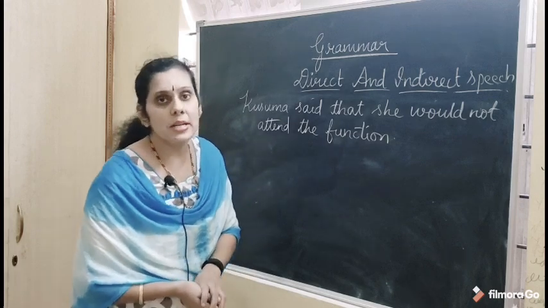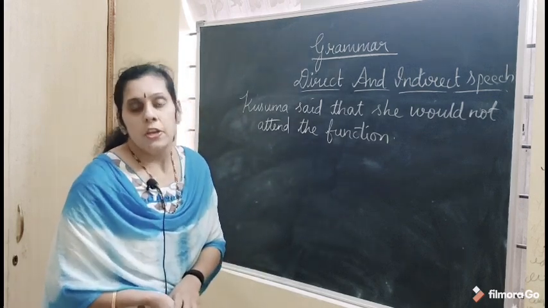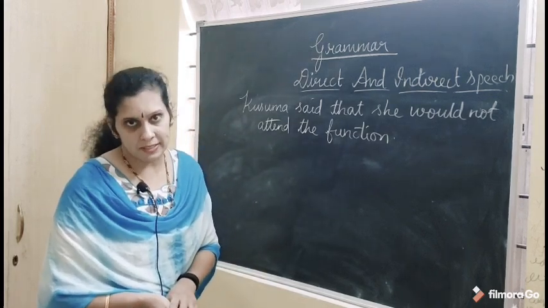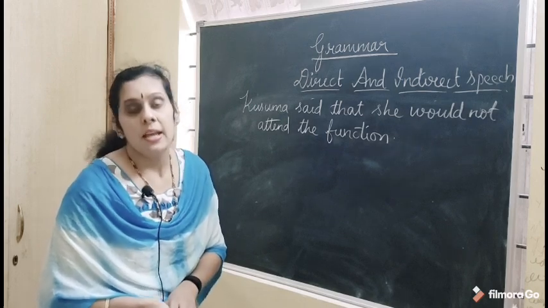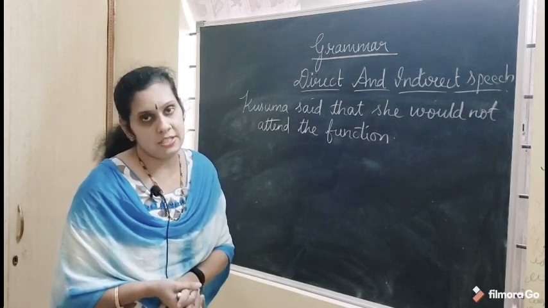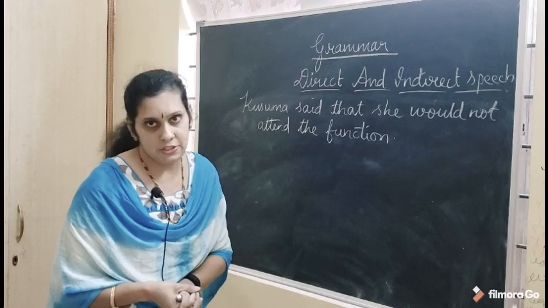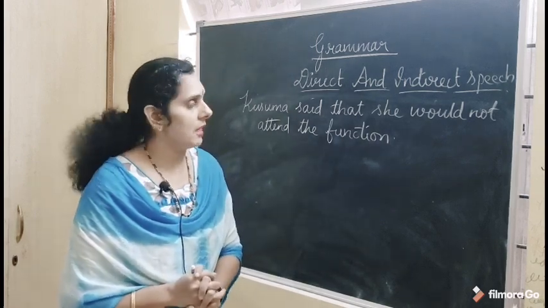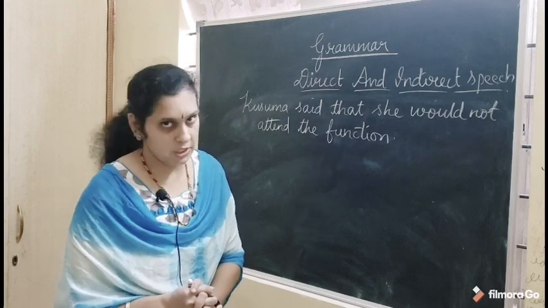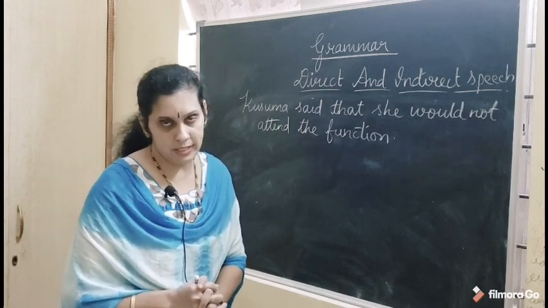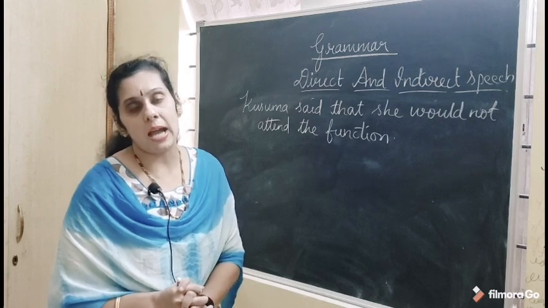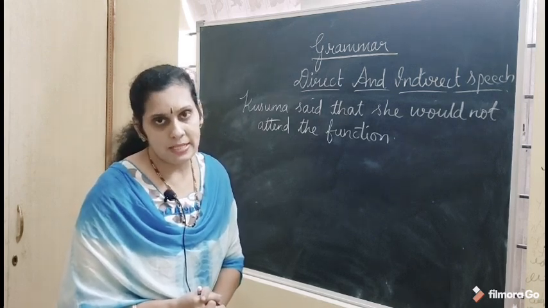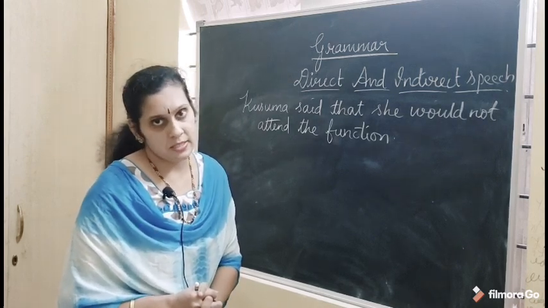And here the exact words of the speaker are not written. You have changed the exact words of the speaker. So in the indirect speech, the exact words of the speaker are changed. And we combine the reporting part and the reported part with the conjunction or with a preposition, based on the type of sentence. Okay. So we won't use commas or inverted commas in the indirect speech.